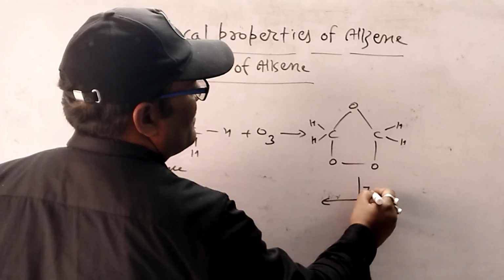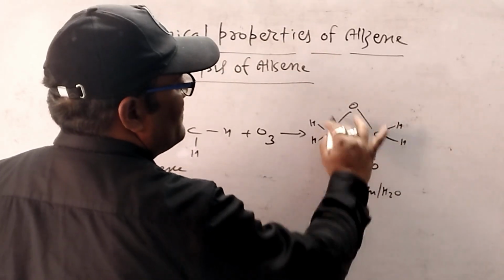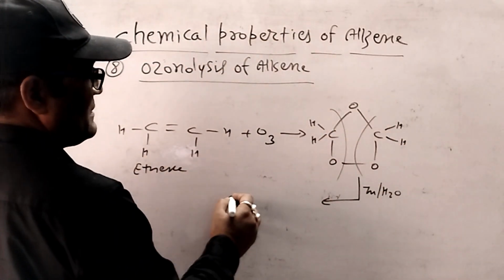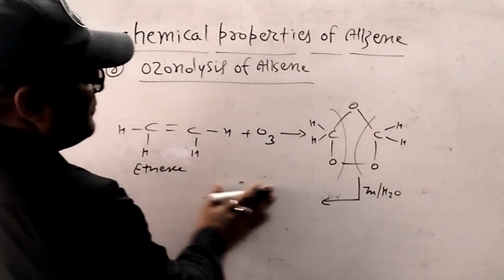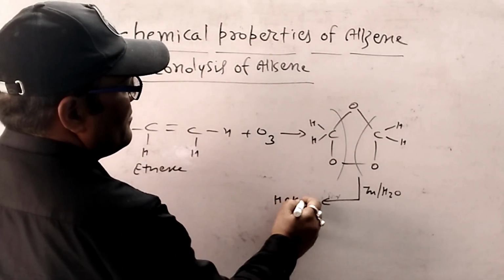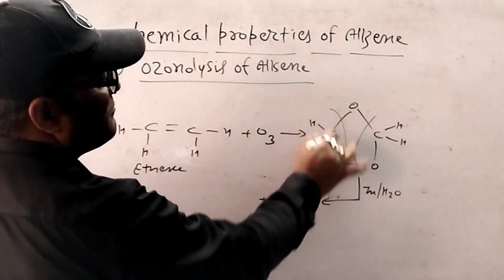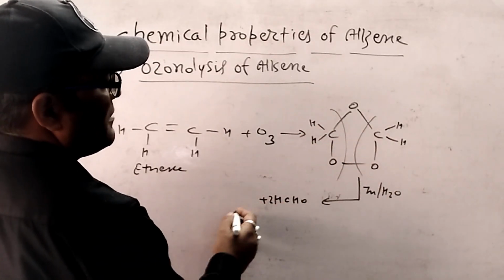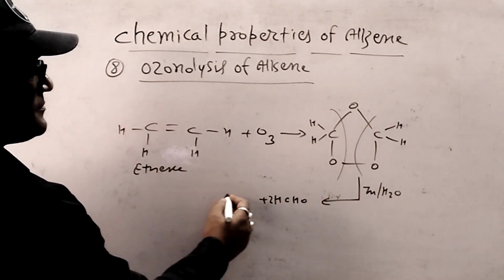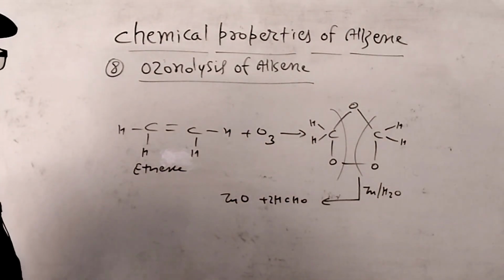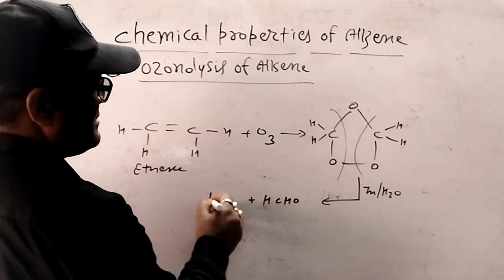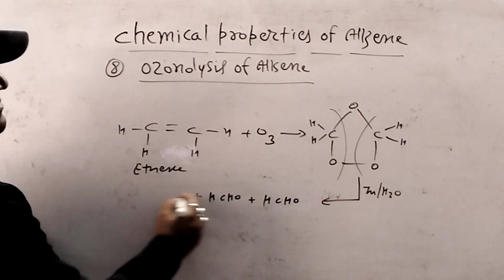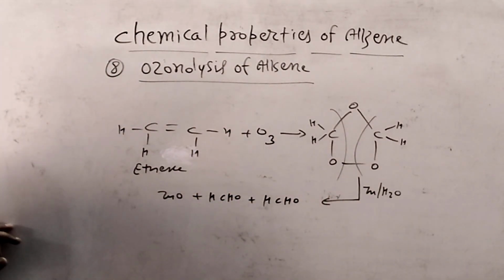And after reaction we can observe here 2 moles of formaldehyde. One formaldehyde, another formaldehyde, and ZnO is prepared. So we can write in another way HCHO plus HCHO plus ZnO. You can take a screenshot.